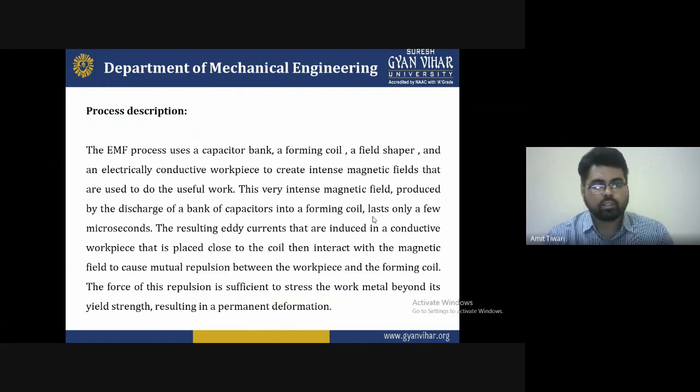and the forming coil. This force of repulsion is sufficient to stress the work metal beyond its yield strength, resulting in a permanent deformation. So these are some basic advantages we get from this description of the phenomenon, the working of electromagnetic forming. There are also some disadvantages, and how we can do the operation will be easy to understand, not a difficult task.